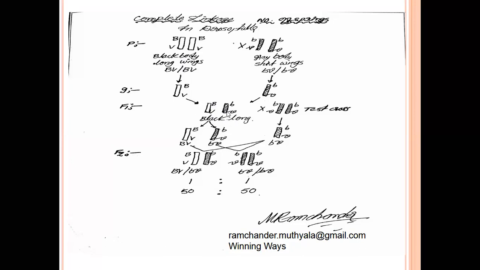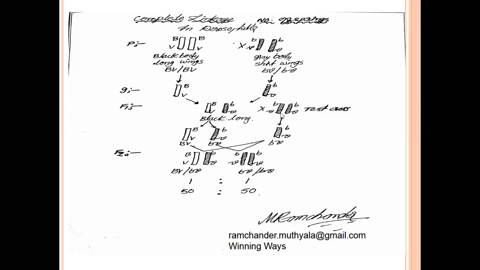Why did they produce only two gametes? Between the capital B, capital V genes, the linkage percentage is exact 100. So they cannot produce new recombinant gametes in the F1 generation. They can produce only parental gametes, the parental phenotypic gametes, which are two only.